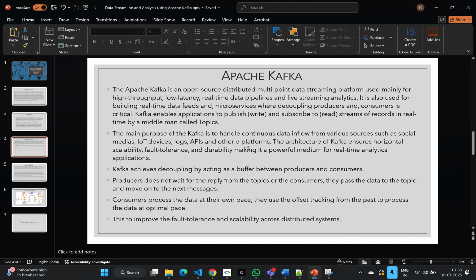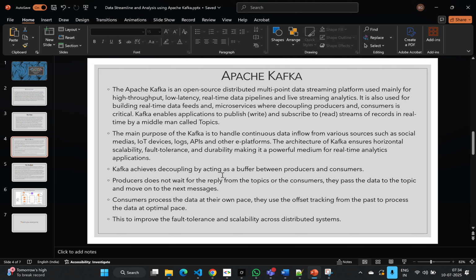So, why Apache Kafka? As we speak, Apache Kafka is an open source, multi-source data streaming platform, which comes with high throughput, low latency, and real-time data pipelines. Apache Kafka enables us to publish, subscribe, and record all the real-time data using a middleman called a topic. Basically, the point where the data is written is called the producers, and where the data is consumed is called the consumers. From both ends, the data is transferred, and the middleman called the topic is the one which handles the messages.